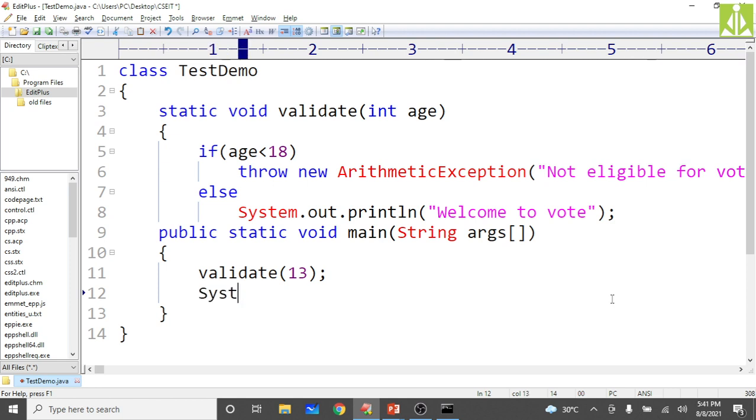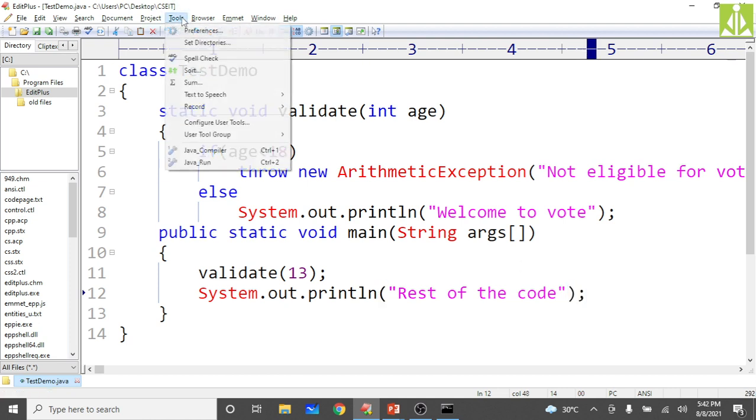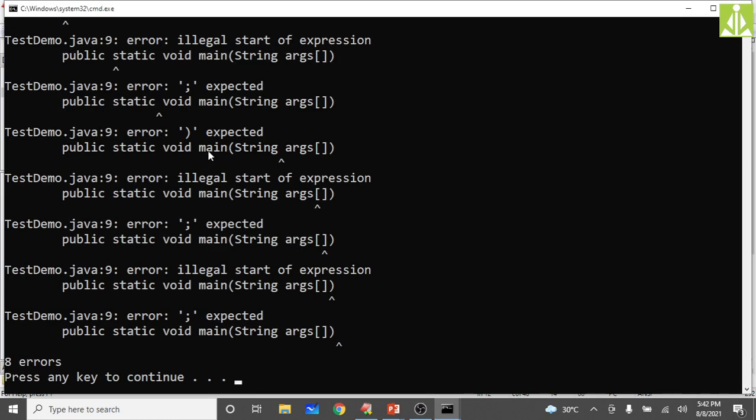So then, simply to check, System.out.println of "rest of the code", simply to check whether it executes. Okay, then go compile. What is it saying?